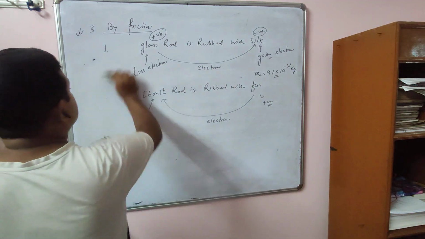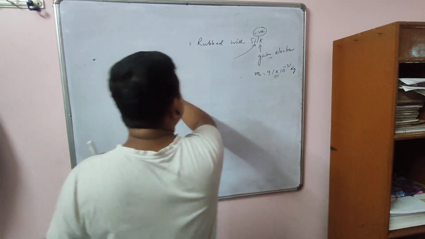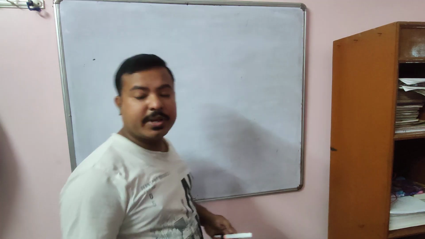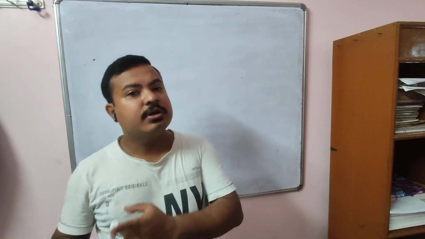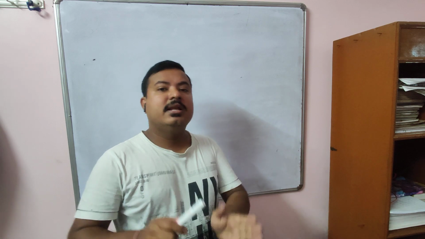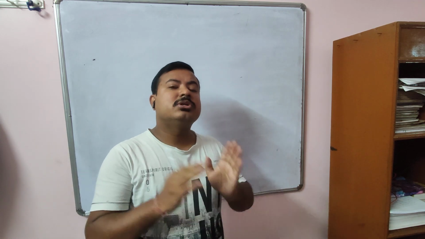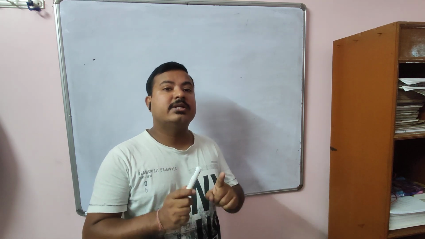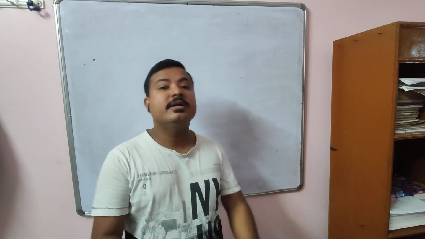So this is all about today's class. Today I have discussed electromagnetism. Okay, electromagnetism has two parts. One is electrostatics, one is electrodynamics. Electrostatics means charges at rest, and electrodynamics means what? Charges in motion. Then I have discussed charge, electric charge. What is that? The additional property of electrons and protons that gives rise to an electric force between them. That is called electric charge.